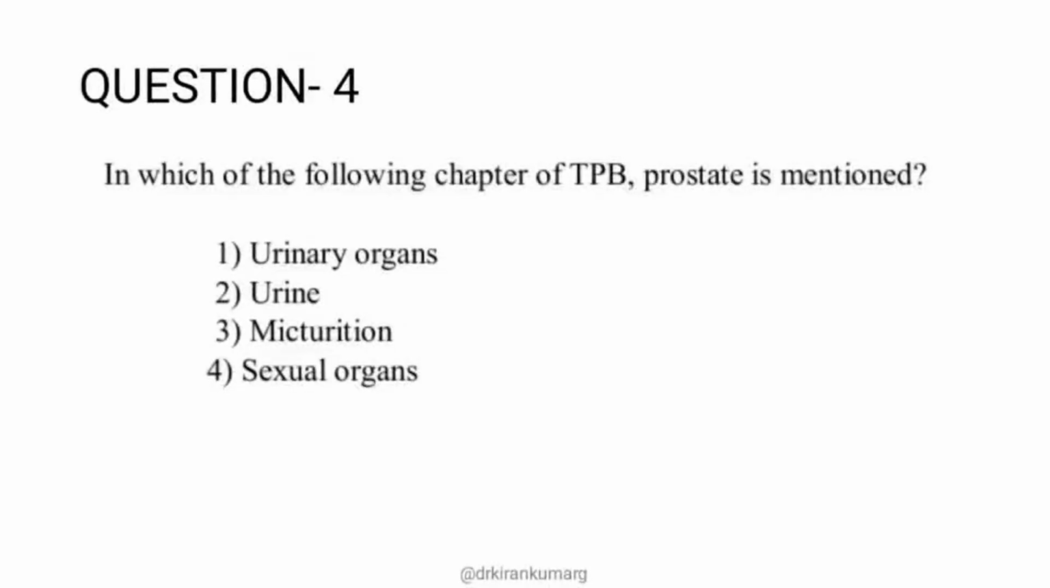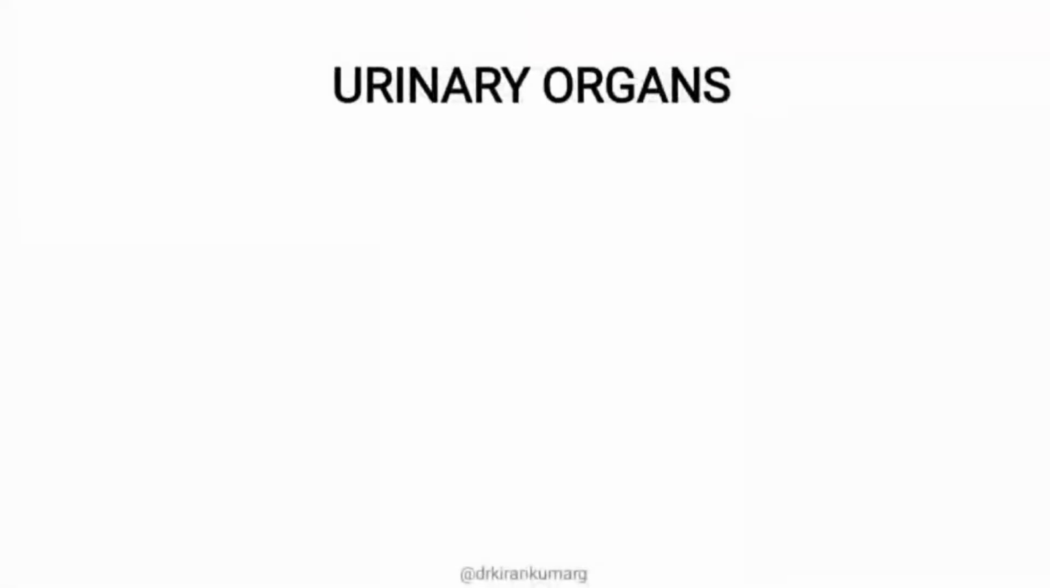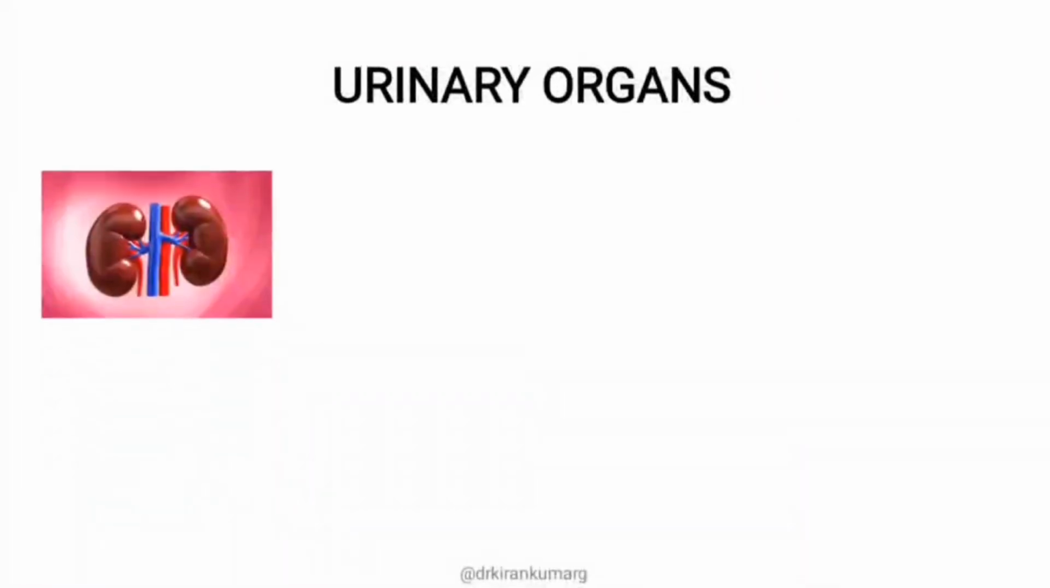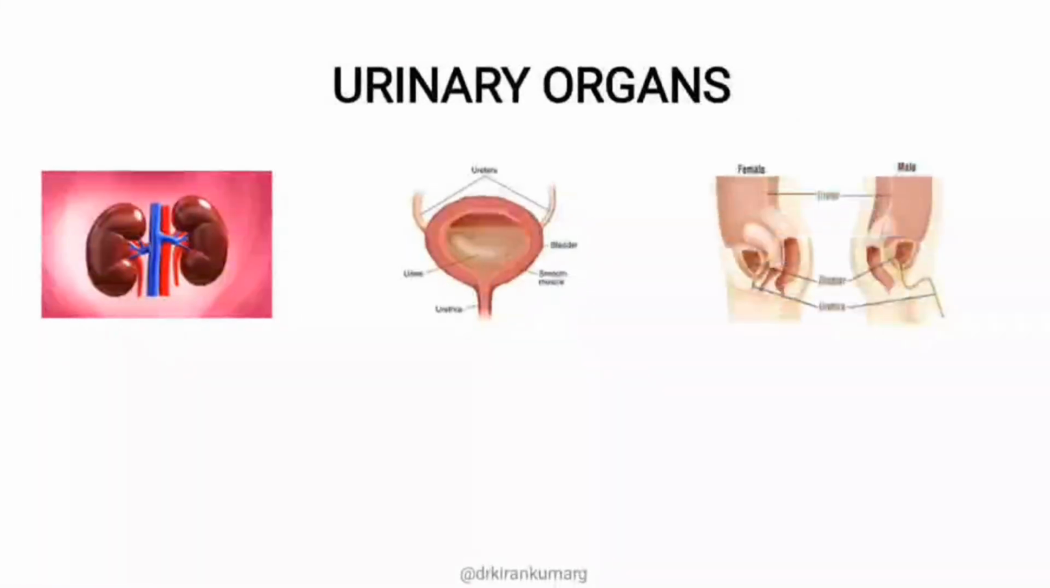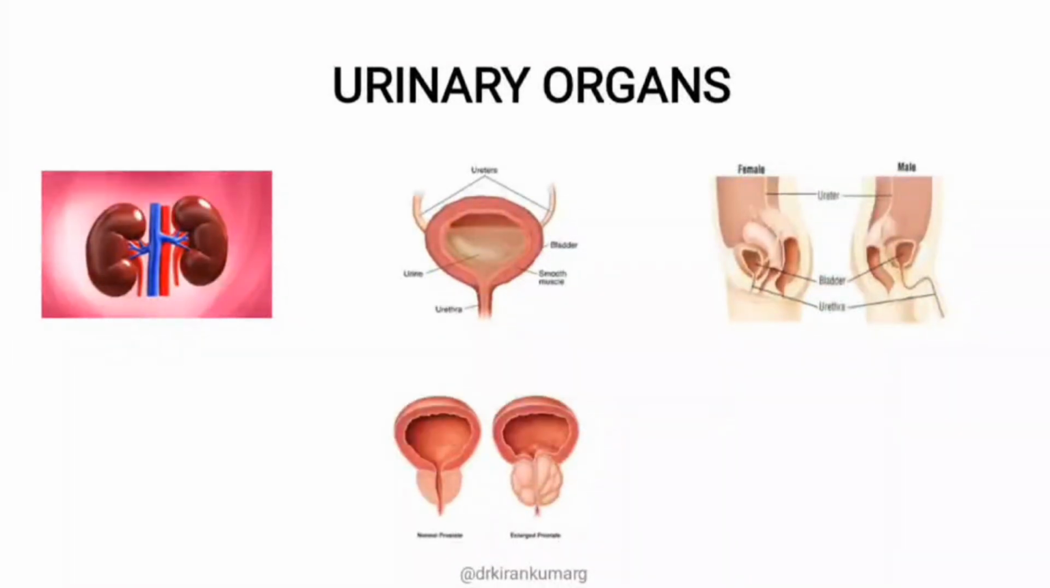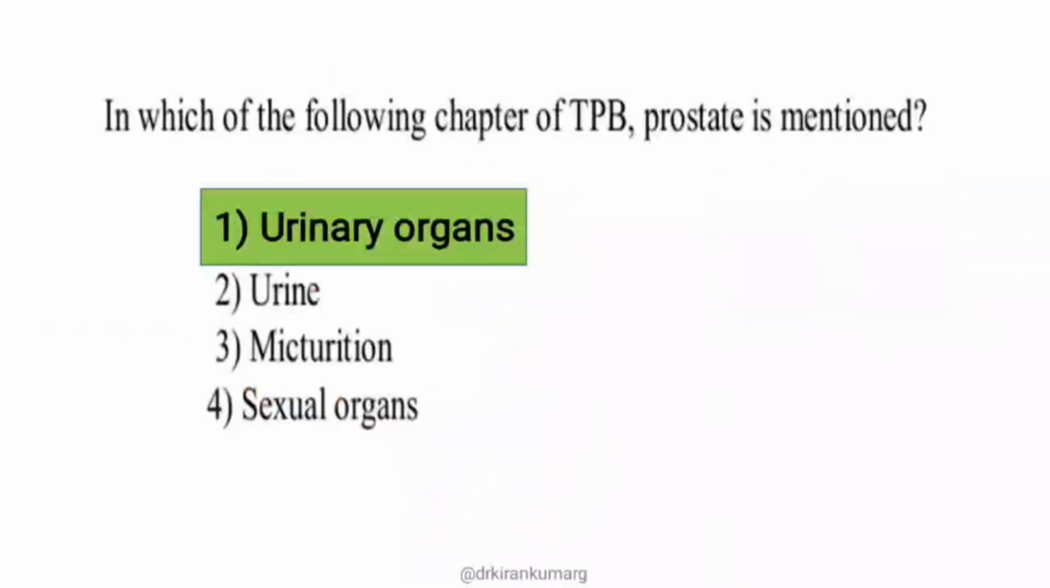Whereas in urinary organs, the general idea of the organs has been given. Under BTPB urinary organs, you have kidney, you also have bladder related pathologies and you also have urethra. This is not ureter, this is urethra. And last but not the least, prostate gland is also given in the urinary organs. So the right option is option 1, urinary organs.